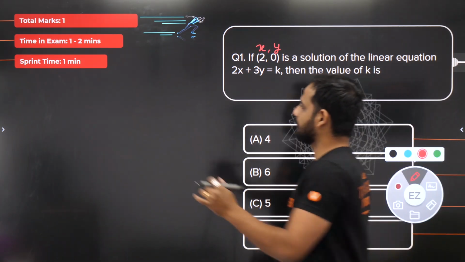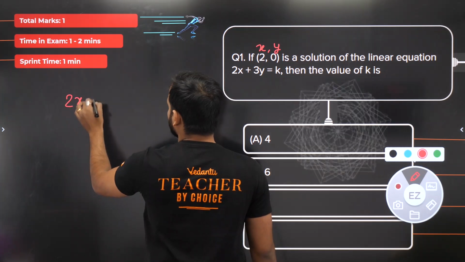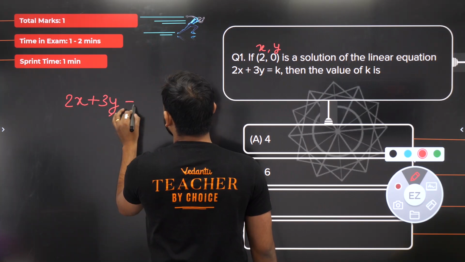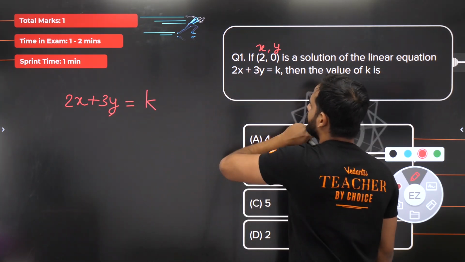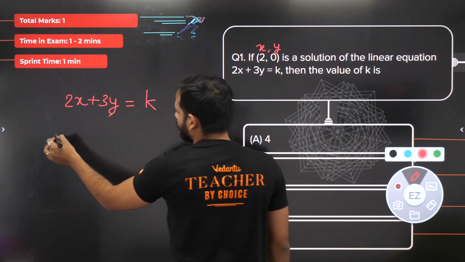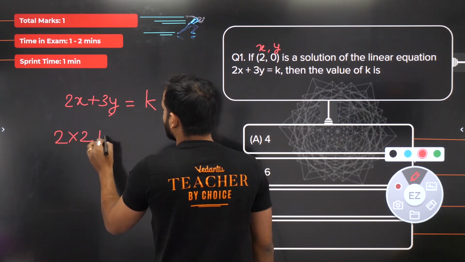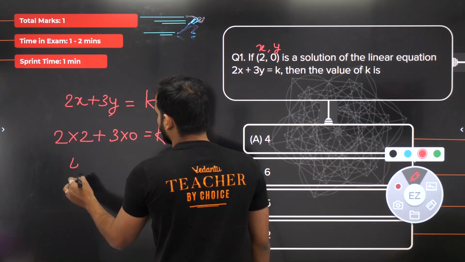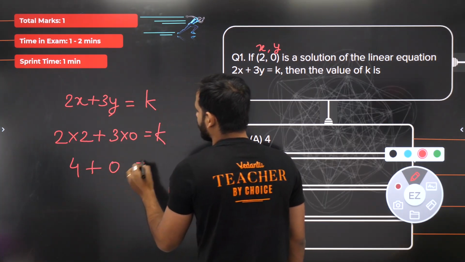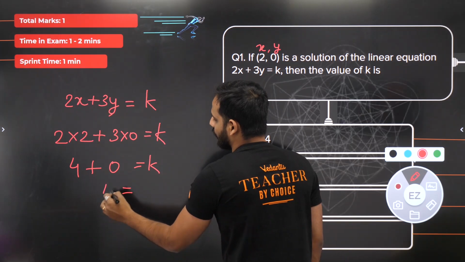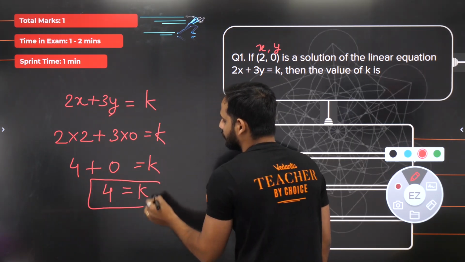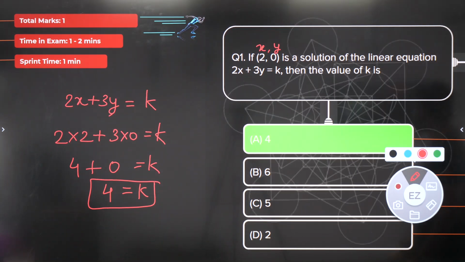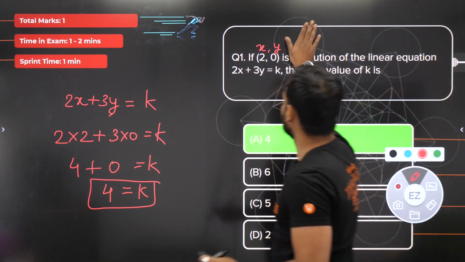So the only concept here is that you write the equation 2x plus 3y is equal to k and just put the values of x and y which are given as the solution. So 2 and 0. Put x as 2 and y as 0. So 2 into 2 plus 3 into 0 is equal to k. 2 into 2 is 4, plus 3 into 0 is 0, is equal to k. So from here we have got k is equal to 4. As simple as that. So the correct answer for this is k is equal to 4. Right? Let's move to the next question.